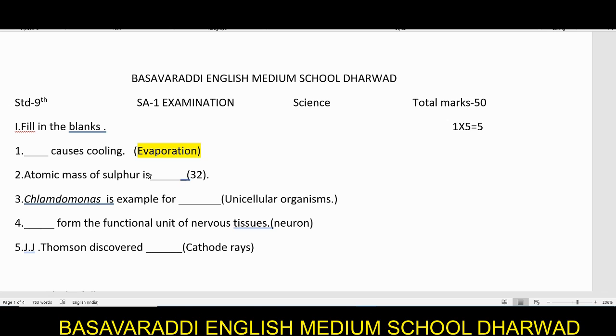Next question, atomic mass of sulfur is, yes, so we have so many elements, 118 elements there, out of them sulfur is 1. So the atomic mass of the sulfur is how much? 32. It is 32.